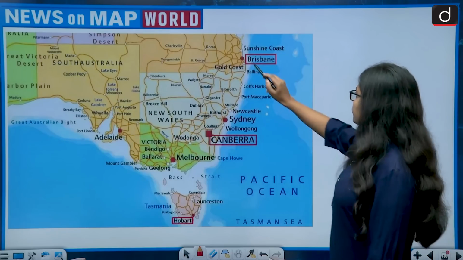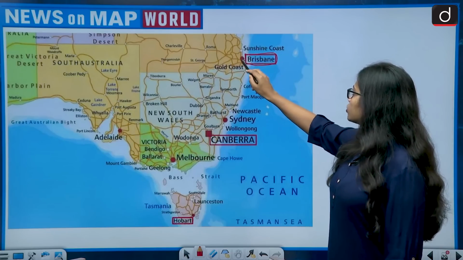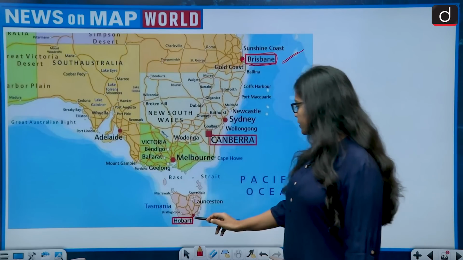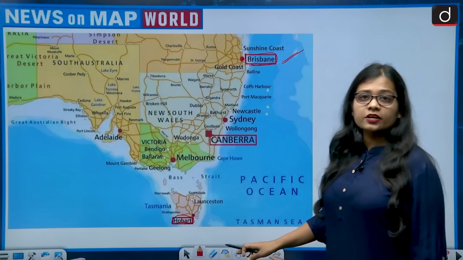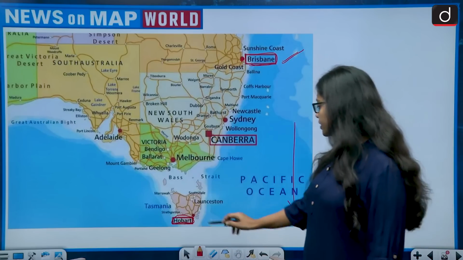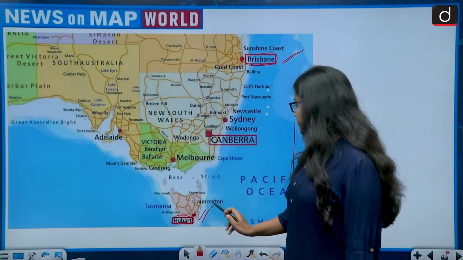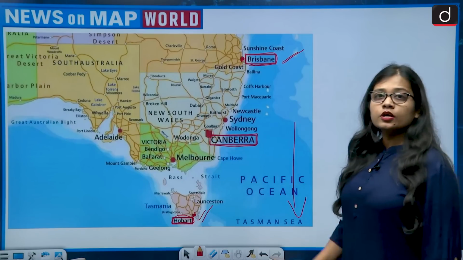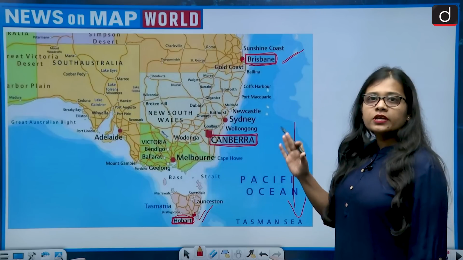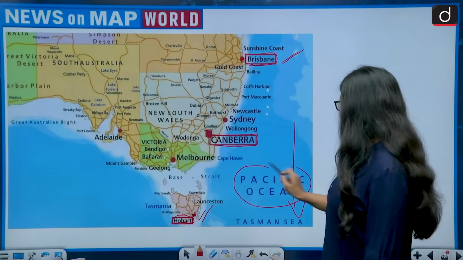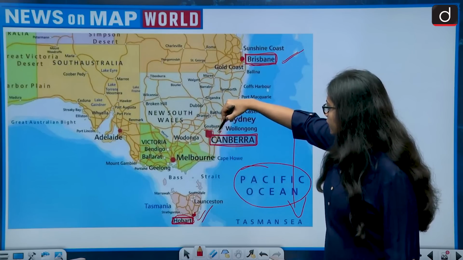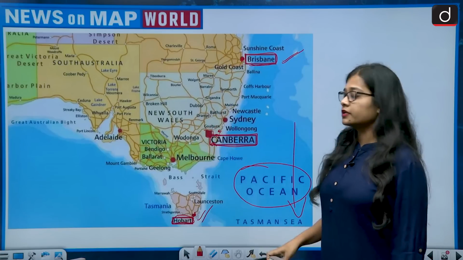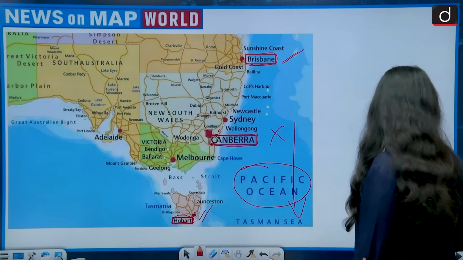Let us see this. First of all, let's see Brisbane. So Brisbane is a coastal city. We can easily see it. So it is correct. Then if we talk about Hobart, Hobart is situated on the southern side of Australia, and it is also a coastal city. That is true. Then if we talk about Canberra, Canberra is the capital of Australia, and Canberra is a city which is not a coastal city, even though it lies very close to the Pacific Ocean. It is situated, as compared to all others, a little to the inner side. So Canberra is not a coastal city.